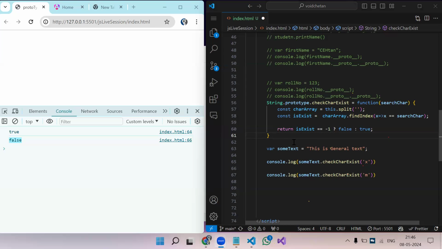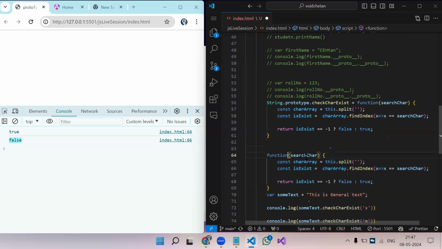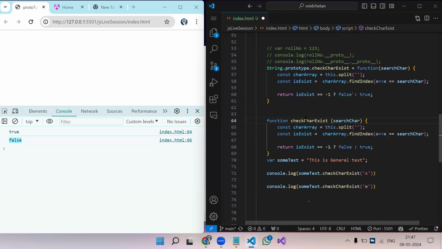Actually, I faced the same question in one of my interviews. With a normal function, obviously we can. Whatever logic we have created here, let's move that to a normal function, say named check, and wherever we need this, we can call it like this.